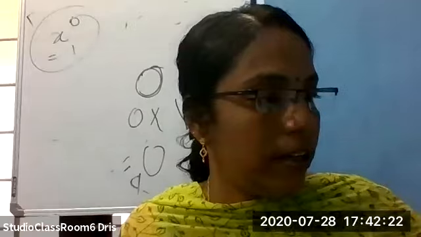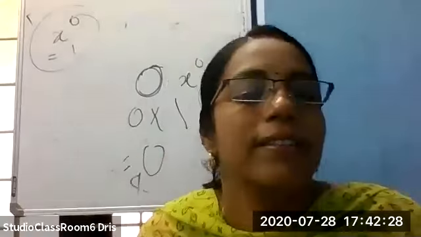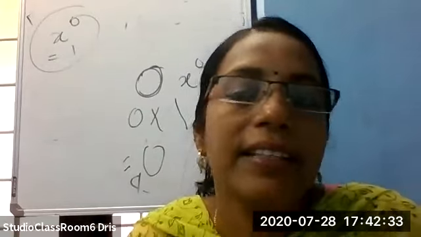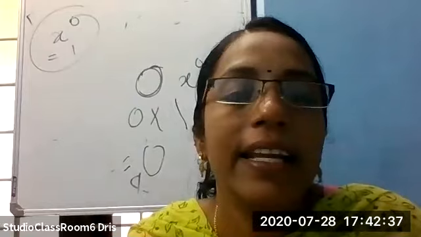So how many polynomials have we studied now? Two types of polynomials. One is constant polynomial and the other is zero polynomial. Third one is linear polynomial.